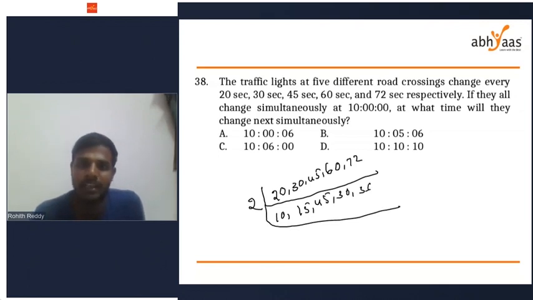Next I'm going to divide with 5. 5 2s are 10, 5 3s are 15, 5 9s are 45, 5 6s are 30, 36 is left.